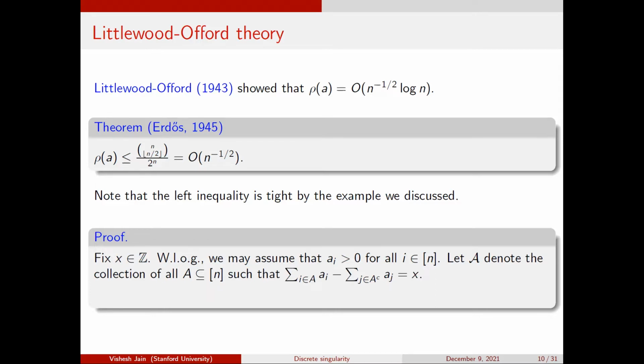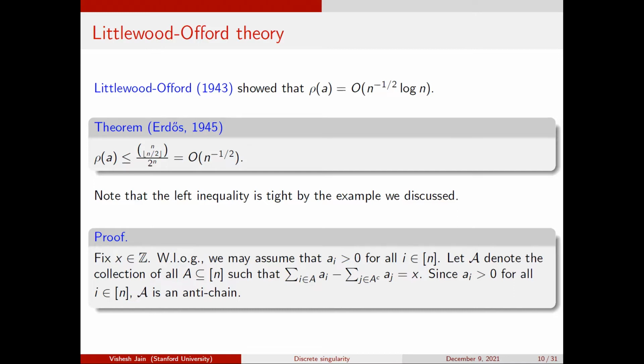And Ardesh says, okay, list down all of the sign sequences which give you x, and then just look at the set of all of the pluses, right? So I get a bunch of sets, and this is in bijection with the sign sequences which give me x. So what's the key observation here? The key observation is that the collection of the sets is an anti-chain, right? The reason being that all of the A_i are positive.